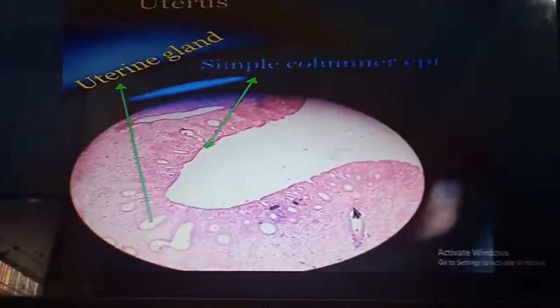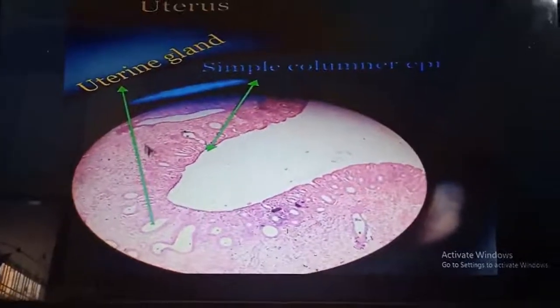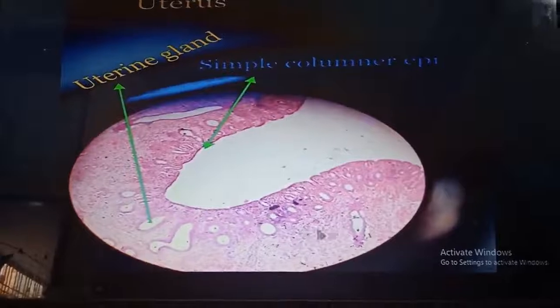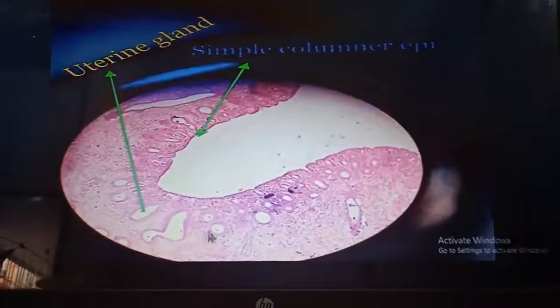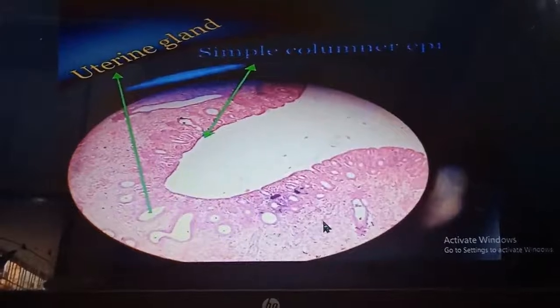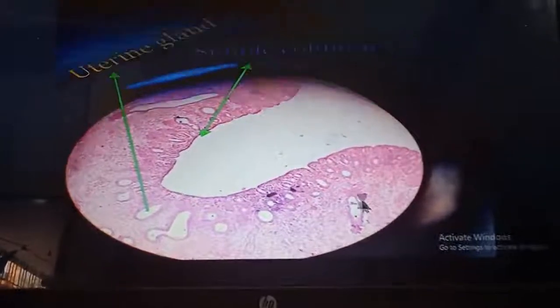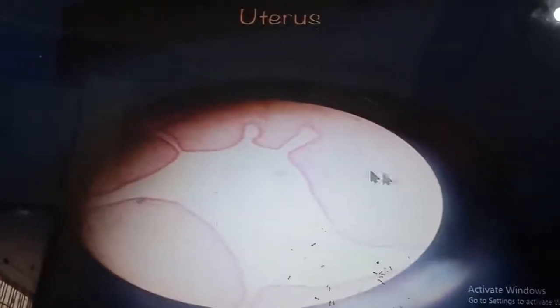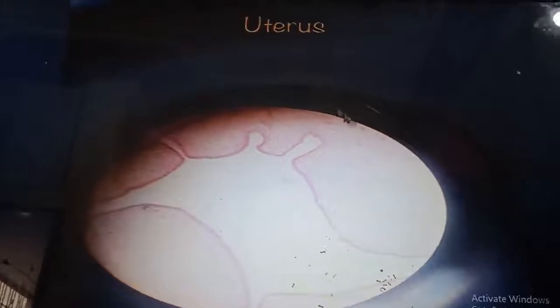Here, this is of secretory phase, this logical slide. That's why they are very tortuous. So many glands, numbers are more. And in this slide you can see there will be very less amount of artery and gland within the lamina propria.